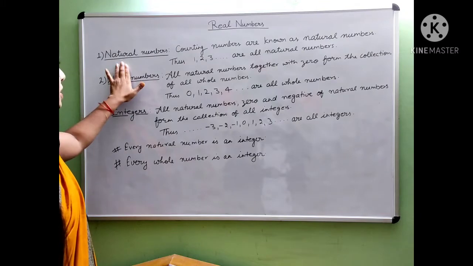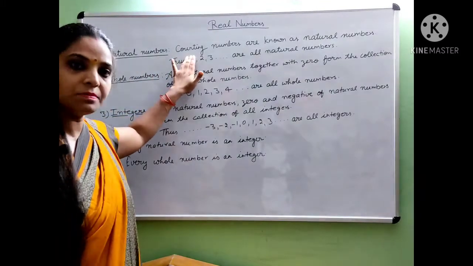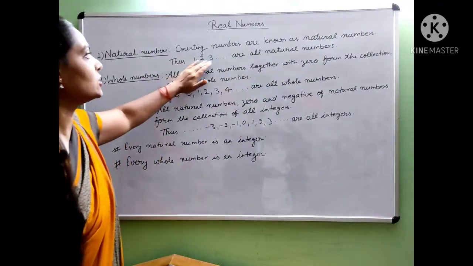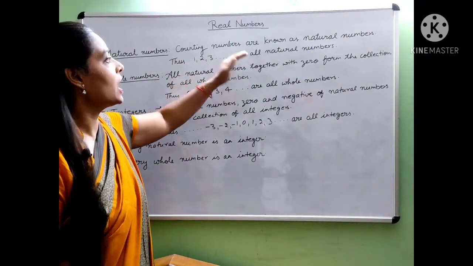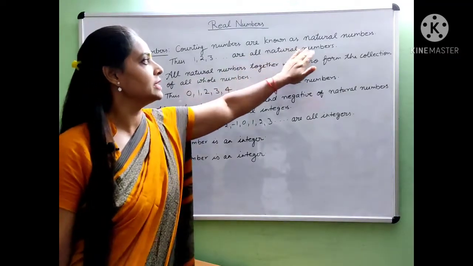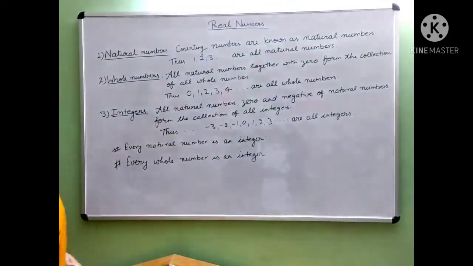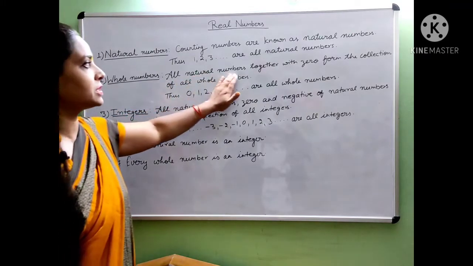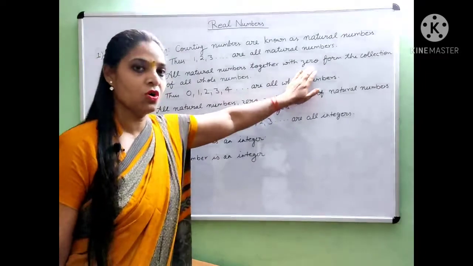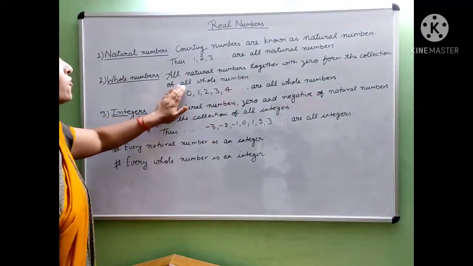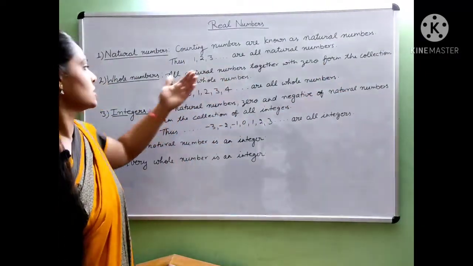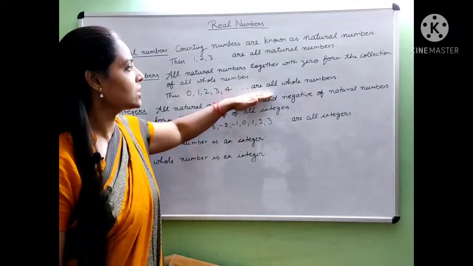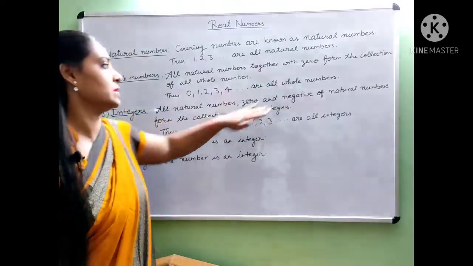First is natural numbers. All counting numbers are known as natural numbers. Thus, 1, 2, 3, 4, 5, 6, 7 are all called natural numbers. Next is whole numbers. All natural numbers together with 0 form the collection of all whole numbers. Thus, 0, 1, 2, 3, 4, 5, 6 are called whole numbers.